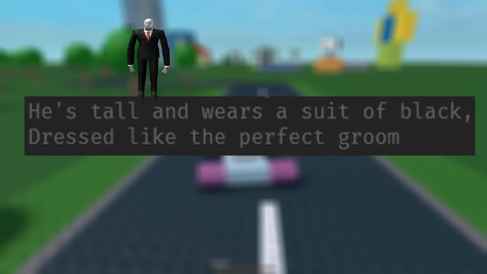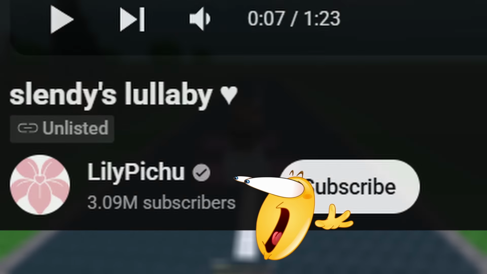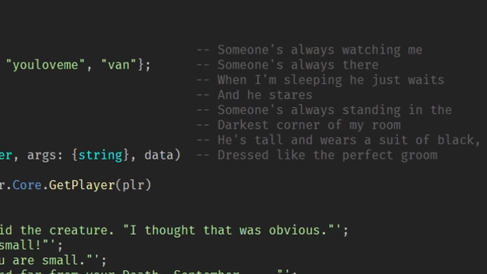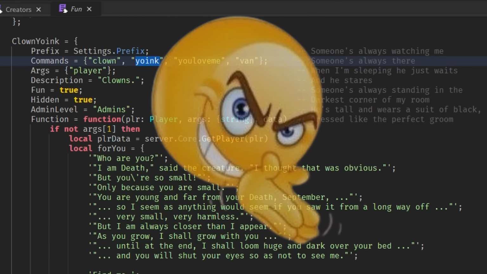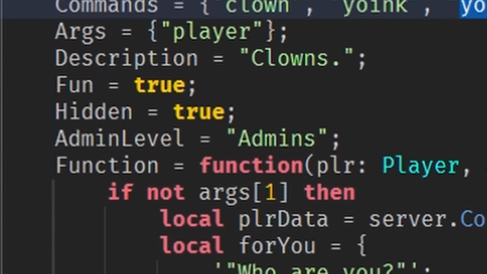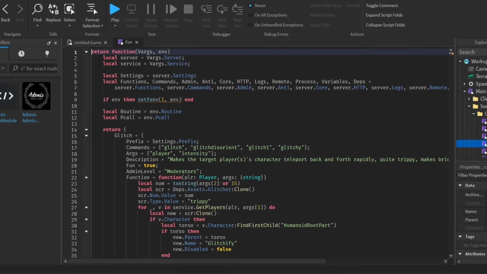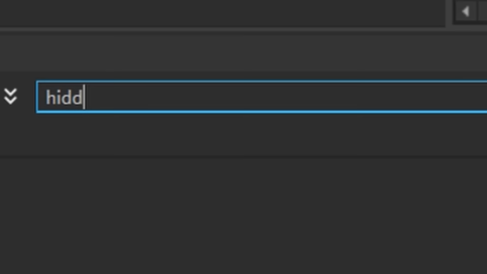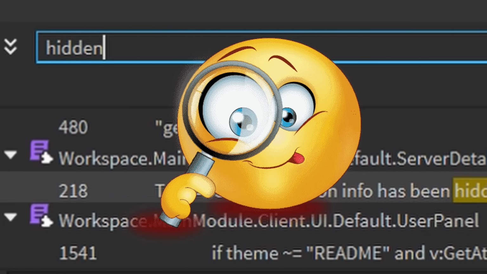Now, if you couldn't tell already, the hidden text in the script is actually lyrics from the song Slendy's Lullaby by Lily Pichu, and of course the lyrics are referring to Slenderman. Then again, I can't see why this would be here other than to amuse anyone that's viewing the scripts, but that's when I noticed the code that makes a command hidden from the commands list. It made me wonder what other commands were hiding in the script, so I searched it up and I ended up finding some interesting stuff.